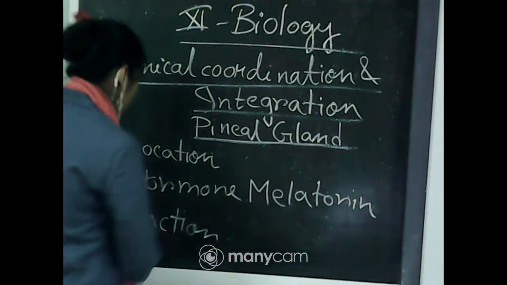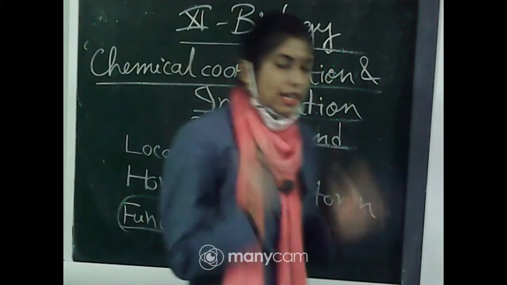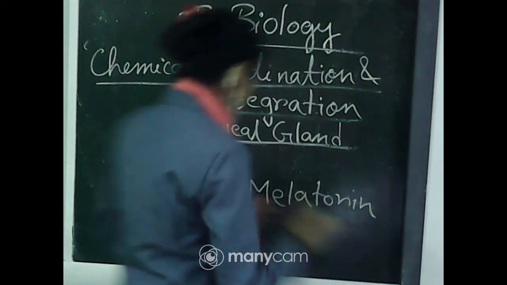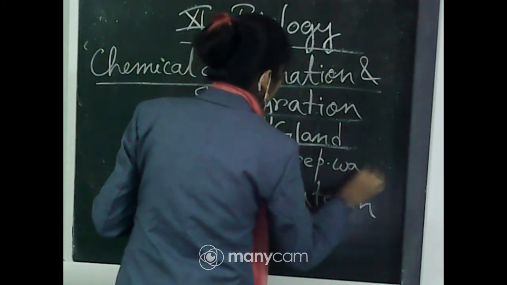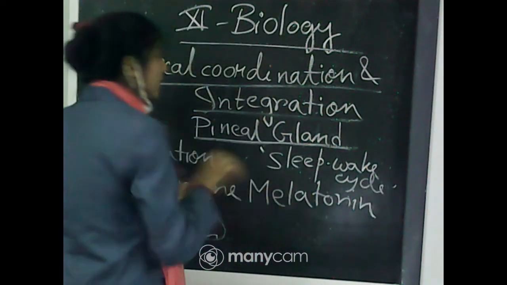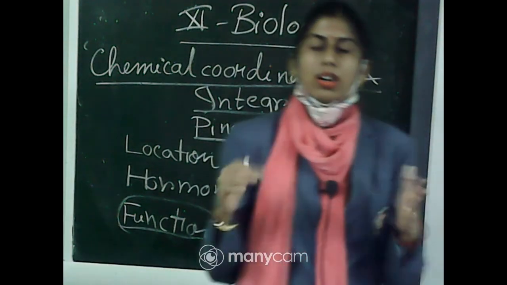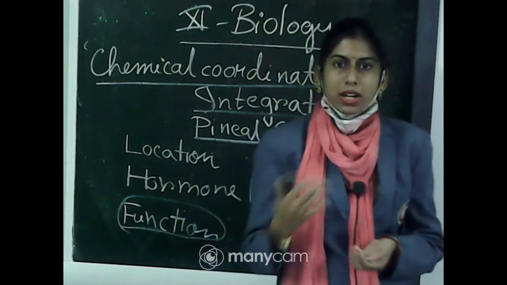Now we will see the functions of melatonin. Melatonin mainly helps in maintaining our sleep-wake cycle. What is the meaning of the cycle? Sometimes we feel sleepy and sometimes we are awake.